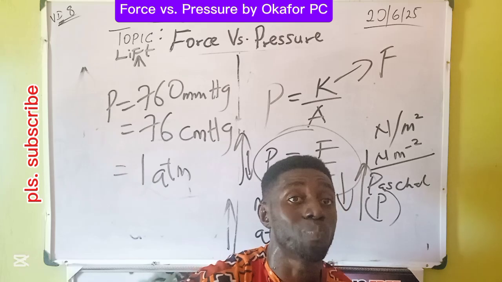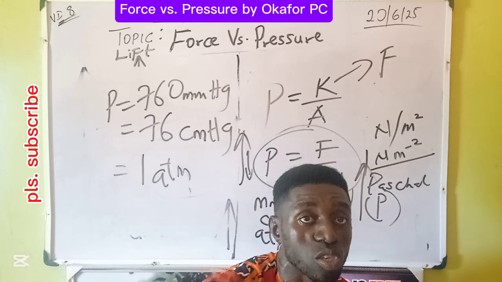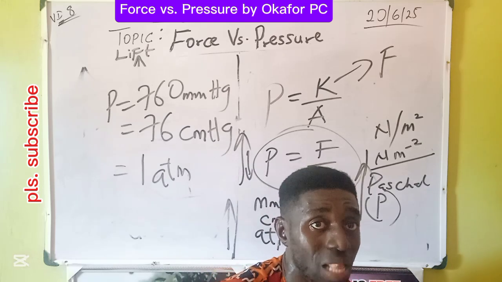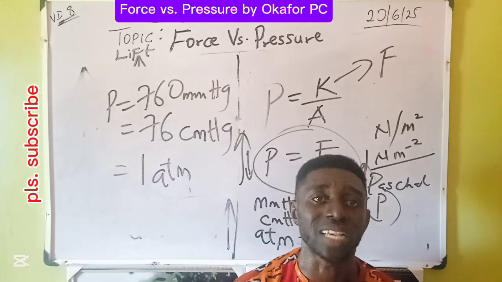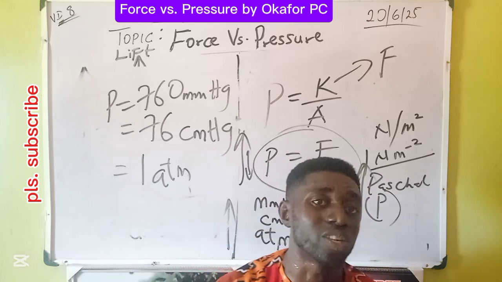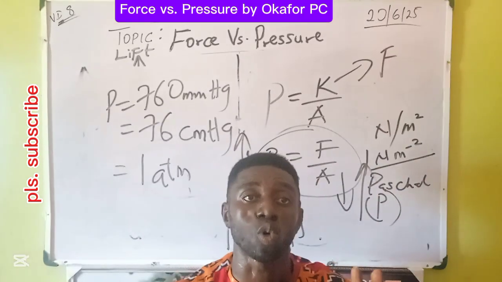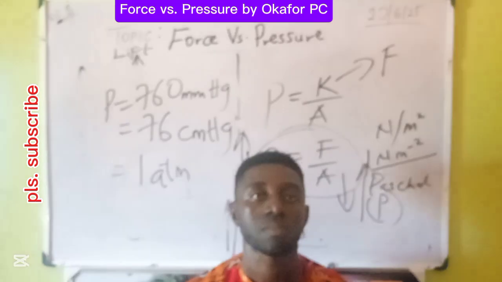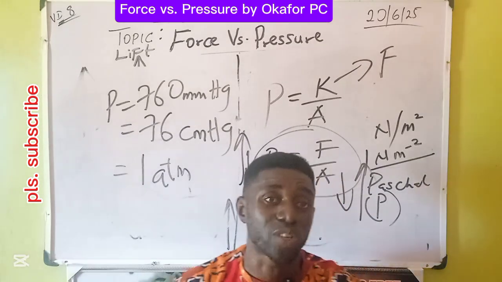When another force wants to battle a force keeping the body at rest, it will pay two prices. The first price: either the new force equals the original force keeping the body at rest. When it equals it, the body is at rest, or in uniform velocity, or terminal velocity for fluid. But when the new force is more than the original force, then we have a resultant force.